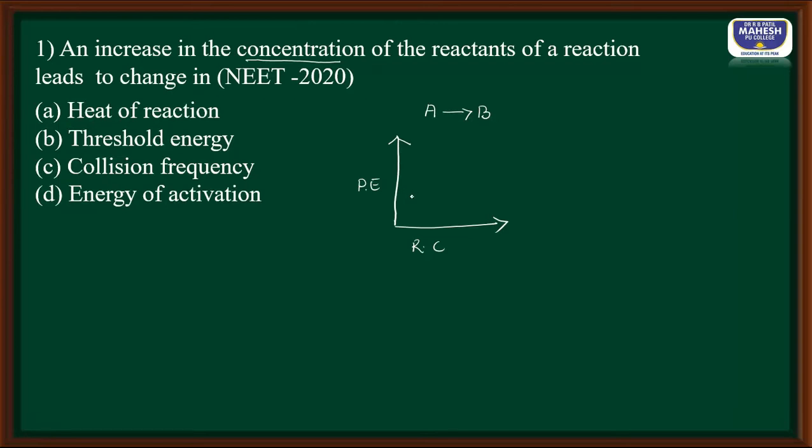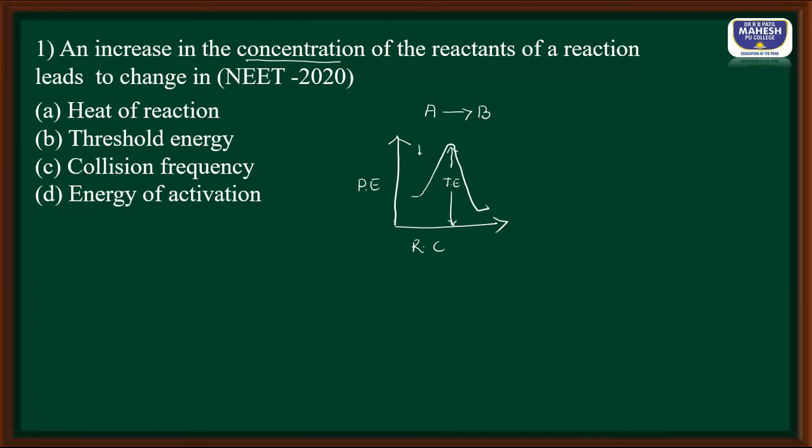This is the average energy of reactant molecule A. To react and form product, they require a minimum amount of energy, that is called threshold energy. From here to here, this energy is called the threshold energy.